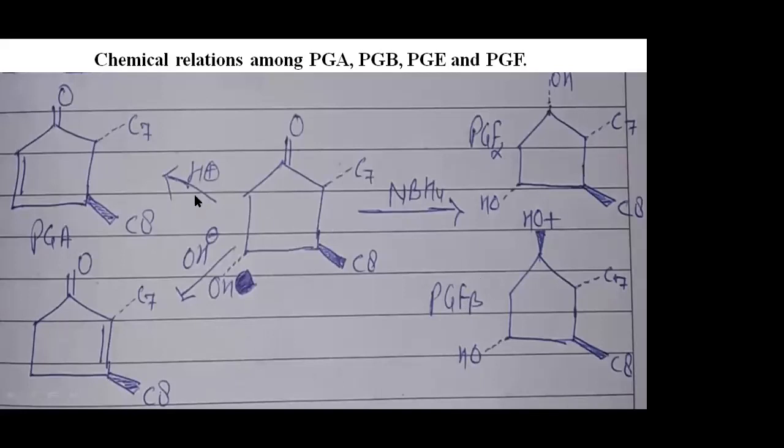Now, next discussion. If dehydration occurs in the presence of acid, then H2O is removed from the left hand side, the double bond comes at the left hand side, and this is called PGA, prostaglandin A. And if dehydration takes place in the presence of base, then H2O is removed from this side and the double bond comes at this position, and then it converts into prostaglandin B. So there are two conditions: if acidic, then PGA, prostaglandin A. And if there is OH group or alkaline medium, then it converts into prostaglandin B. So there are two paths, the A path for prostaglandin A and the B path for prostaglandin B.